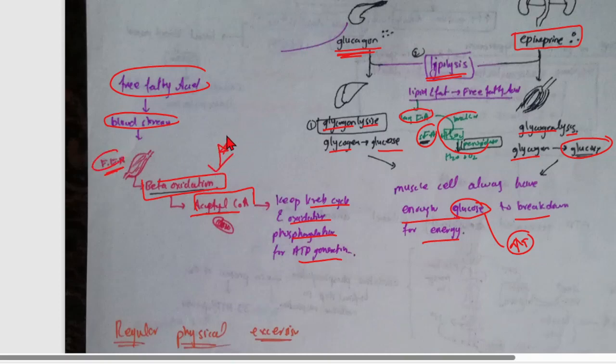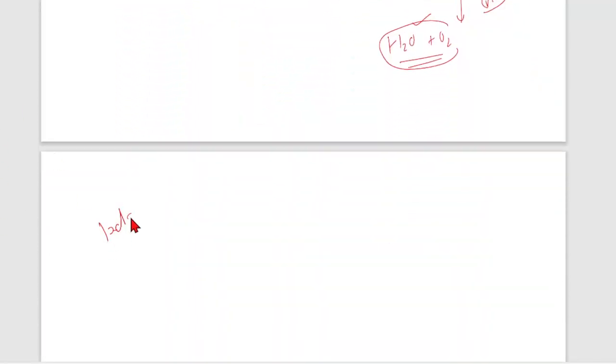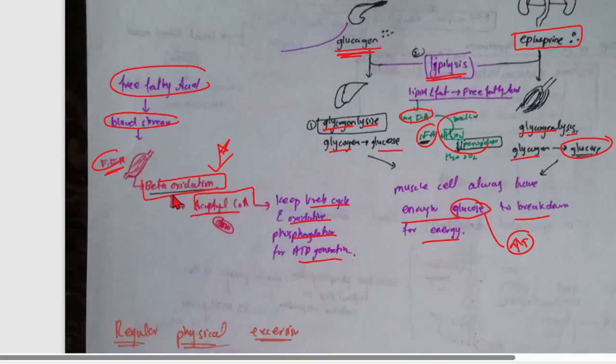What is beta oxidation? Fatty acid converts into acetyl CoA, and acetyl CoA goes to the Krebs cycle and is used for ATP generation. So this is called beta oxidation.